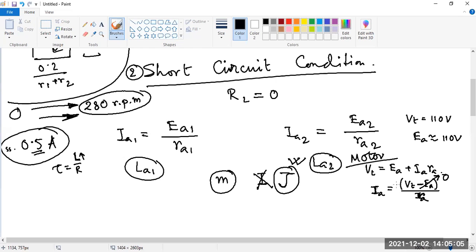So when we are running two machines or two generators which are over compounded, and if there is a slight mismatch in their time constants, both mechanical and electrical, then we should use some sort of equalizer ring, equalizer connection, to protect one of the machines.